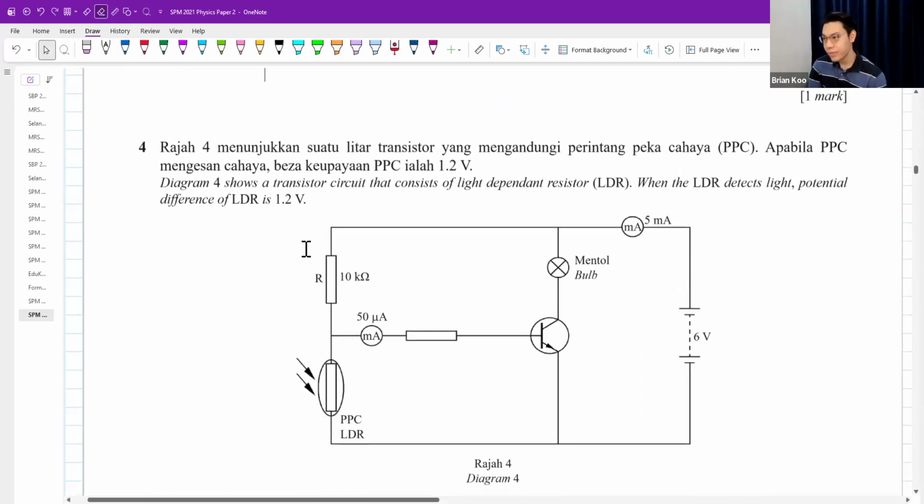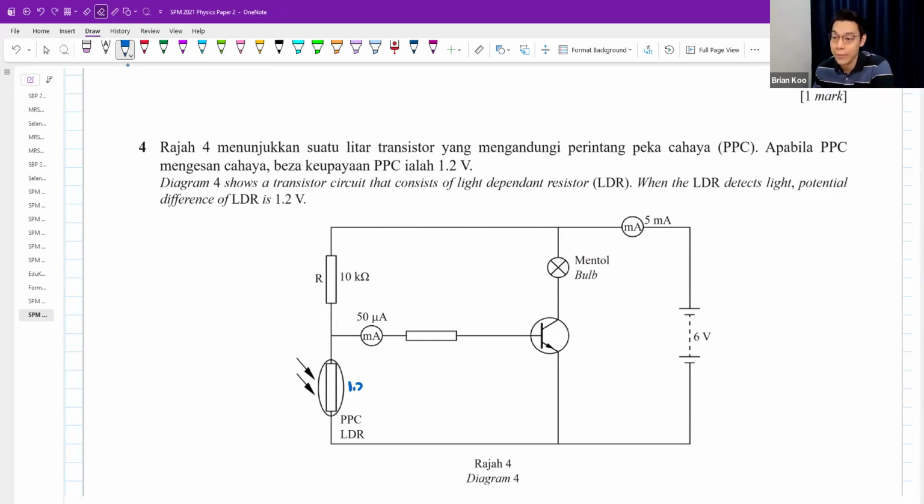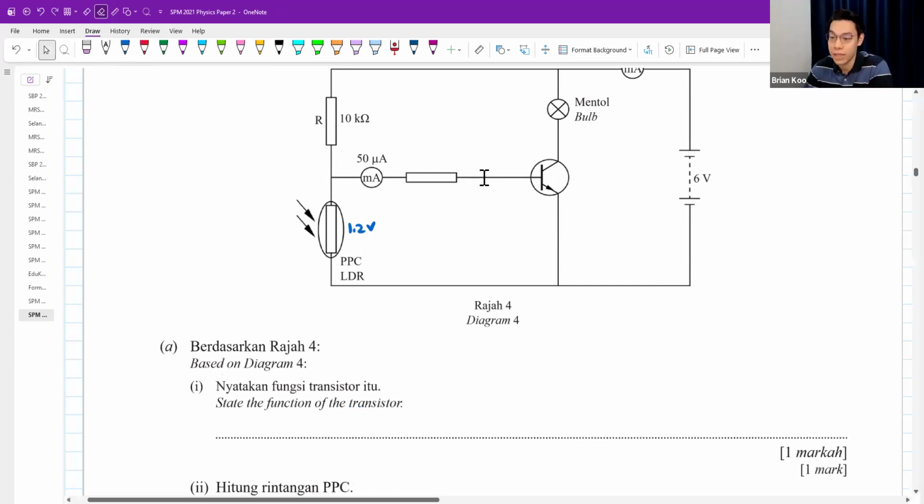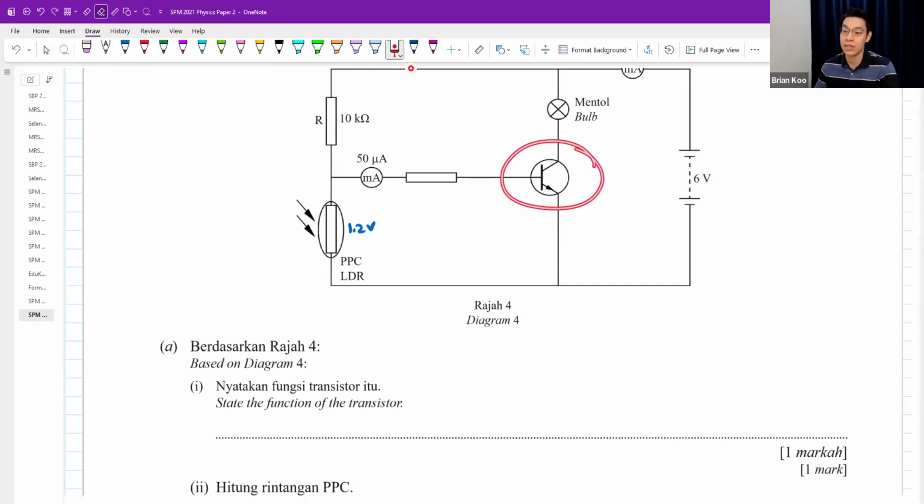Question 4, on your transistor. The diagram shows a transistor circuit that consists of a light-dependent resistor, LDR. When the LDR detects light, the potential difference of the LDR is 1.2 volts. State the function of a transistor. A transistor, which is this guy right here, always has only 2 functions in your syllabus.